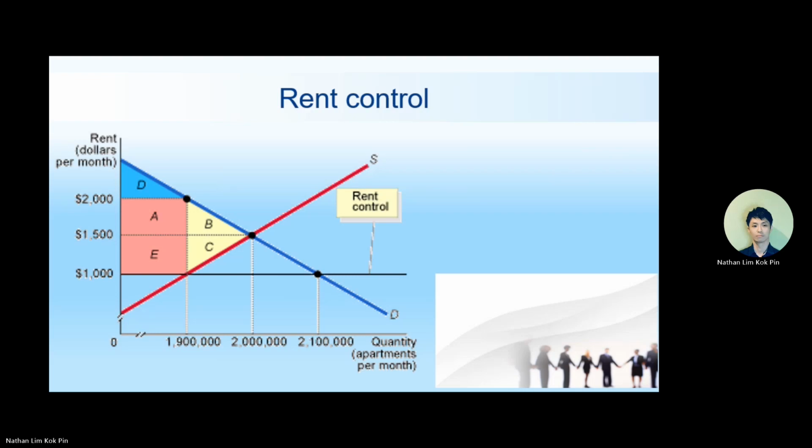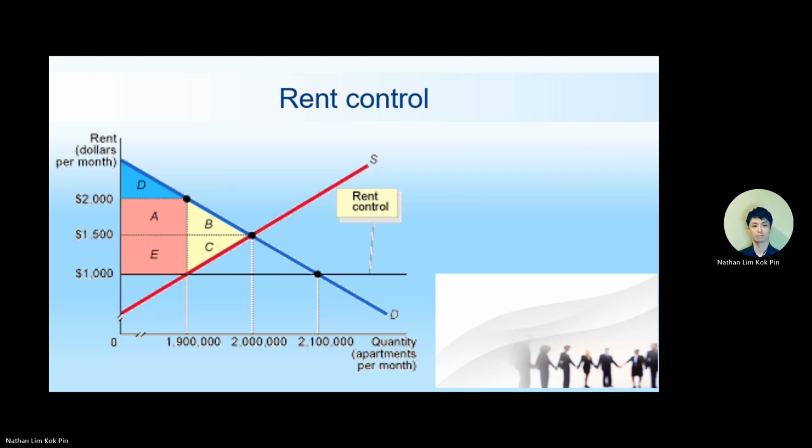But the good thing about rent control is it promotes affordability. But this only works for people who are already staying in it. Once you start the rent control, you are staying in it. If you are not staying in a place with rent control, chances are you are not likely going to get one, because supply will be much less. Protect vulnerable population. If you are staying there and you are vulnerable, for example, you have low income, you are old, you don't have children, you are single, you don't get kicked out from your house.